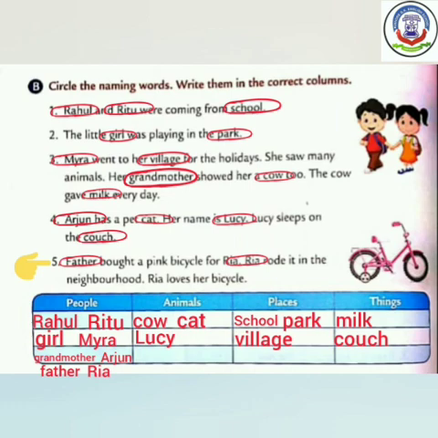So we have to write in the column of things and circle all these words also. And see neighborhood. Neighborhood is a place. Circle it and write it in the column of places.